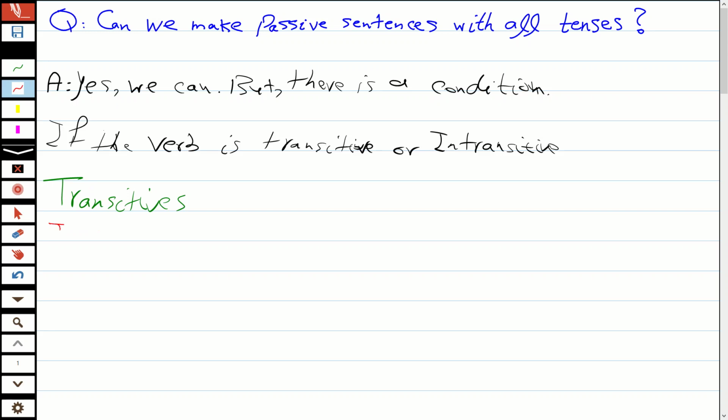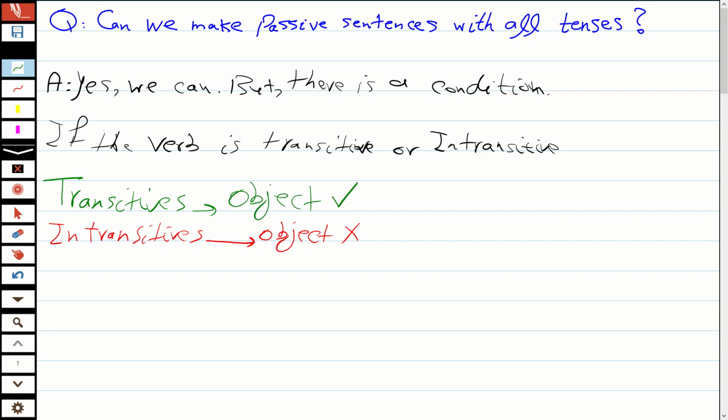An intransitive verb doesn't have an object. But on the other hand, transitive verbs have an object. So we can make passive sentences with transitives, but we cannot make passive sentences with intransitive verbs.